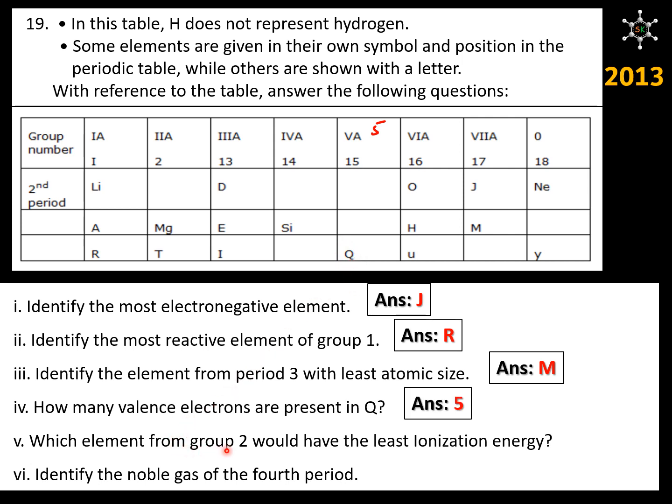Which element from group 2 would have the least ionization energy? Group 2 means this. Ionization energy down the group decreases. So, the last element of group 2 must have least ionization energy, and that is T. Identify the noble gas of the fourth period. Noble gas belongs to group 18 and fourth period means this. If we start moving until we reach group 18, then we meet element Y. So, answer is Y.